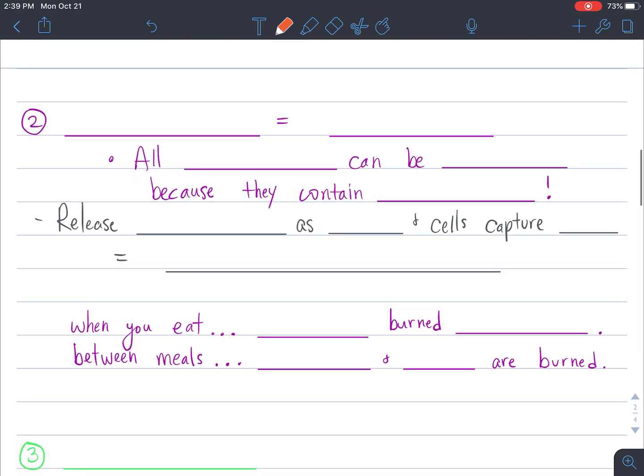All right, so if we're not building stuff, then we're burning our food for energy. All of our cells need energy to carry out their specific functions. So energy is really important.